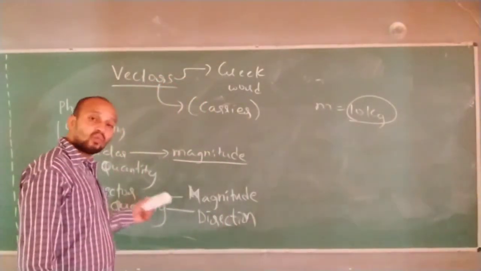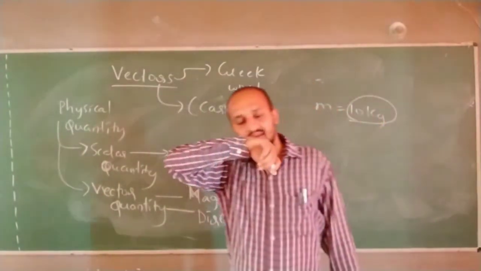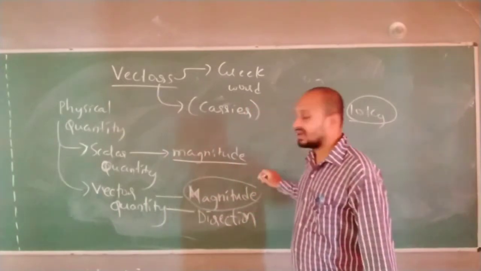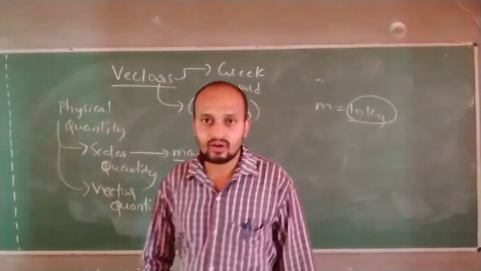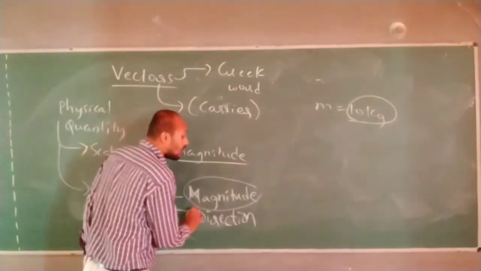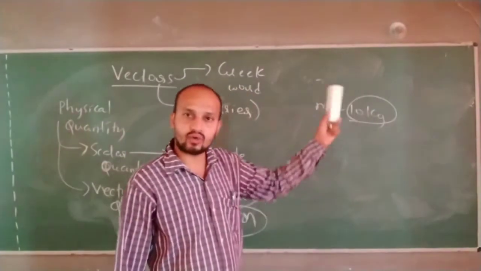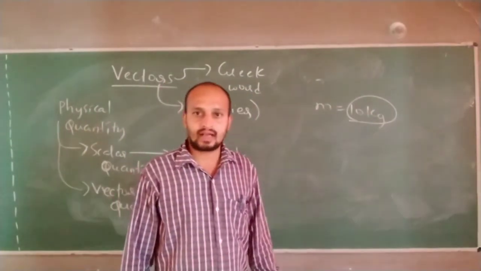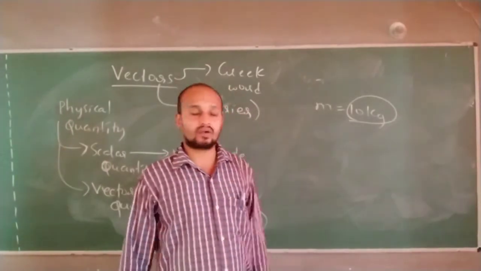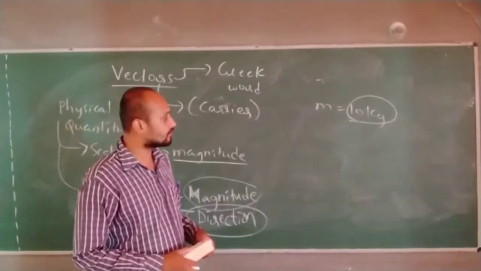So when I talk about velocity, if a car is moving with a velocity, I am going to tell two things. One, its magnitude: Sir, he is moving with 10 meter per second. The next question I am going to ask is, in what direction? Because I want to know whether he is going towards Hubli or towards Dharwad. Correct, no? So certain quantities require two things: one, its value, and another, its direction.